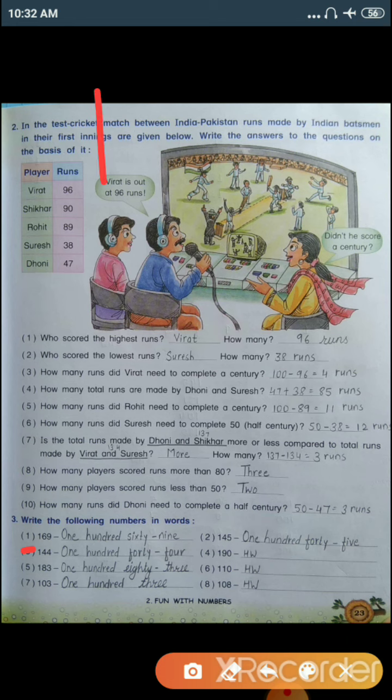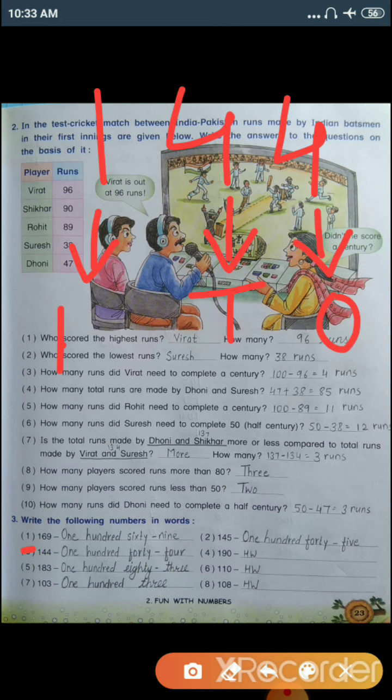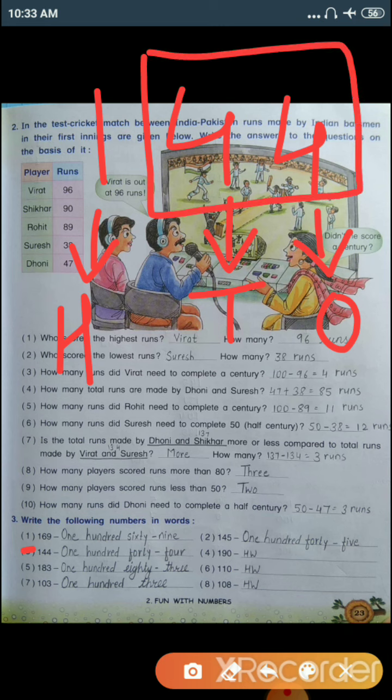Number 3, 144. This 4 is on ones place. This 4 is on tens place. And the 1 is on 100 place. Again the last two digits will pronounce together. So 144.